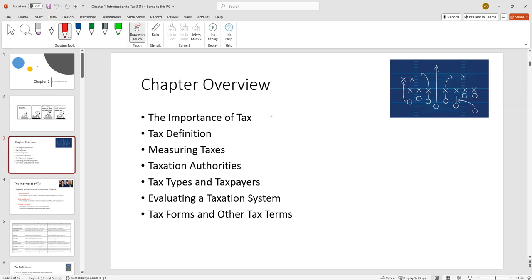What are we up to in this chapter? Well, it's an overview of tax. We're going to learn about why we care about tax, what is a tax, how we measure a tax, different kinds of adjectives: the marginal tax rate, the effective tax rate, the average tax rate. Who are the tax authorities? The different types of taxes and taxpayers, how we evaluate a tax system, and then we'll look at different tax forms and other tax terms to help you if you go and practice in tax, or alternatively, you just want to do your own return.